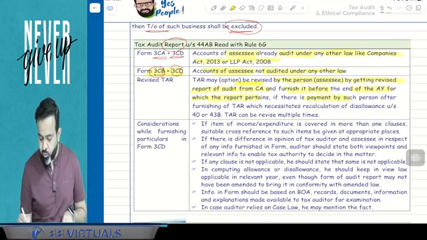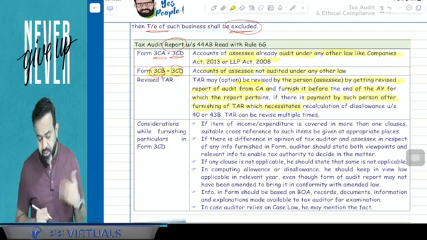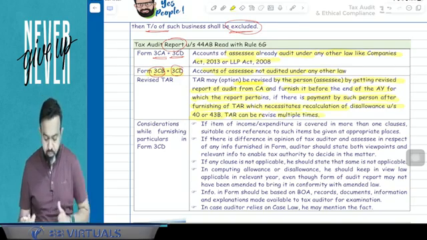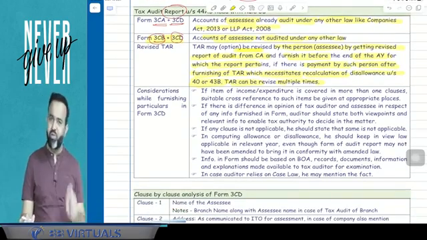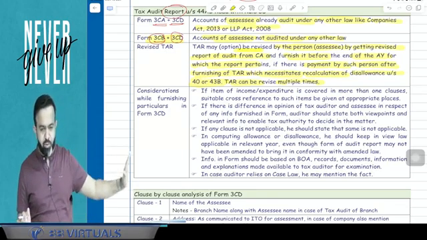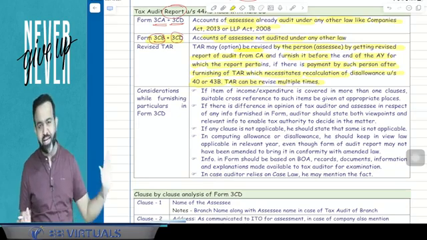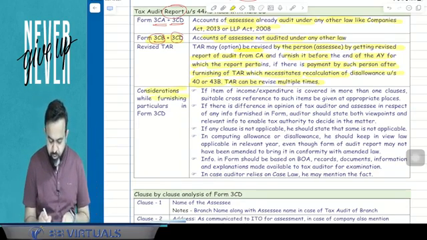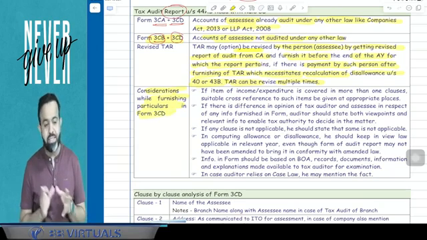If there is a payment by such person after furnishing the TAR which necessitates a recalculation of the disallowance under section 40 or 43B, the tax audit report can be revised multiple times also. Now guys, while doing the tax audit, you have to consider the following. There are some interesting points that you have to consider while doing the tax audit report. This is for the chartered accountant. So here, considerations while furnishing the particulars in Form number 3CD.